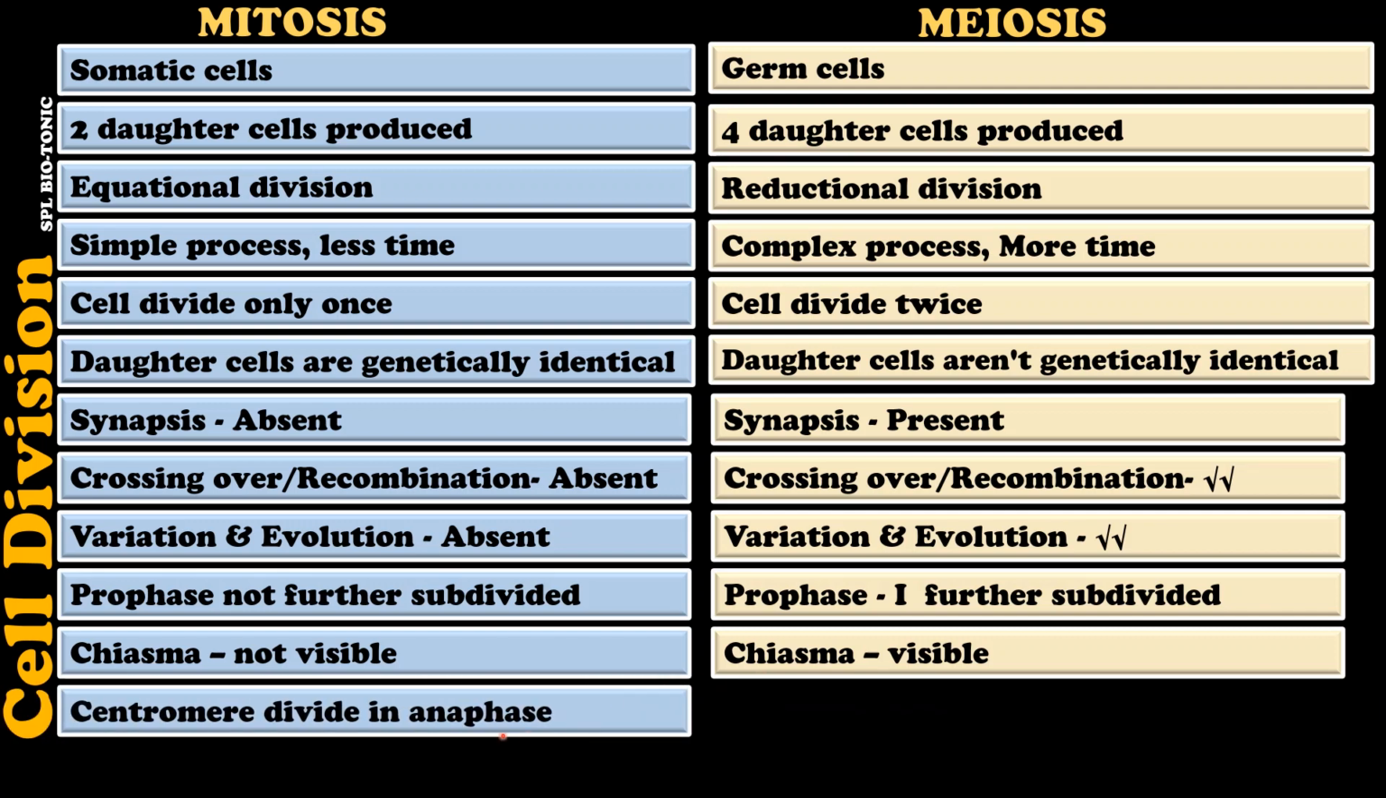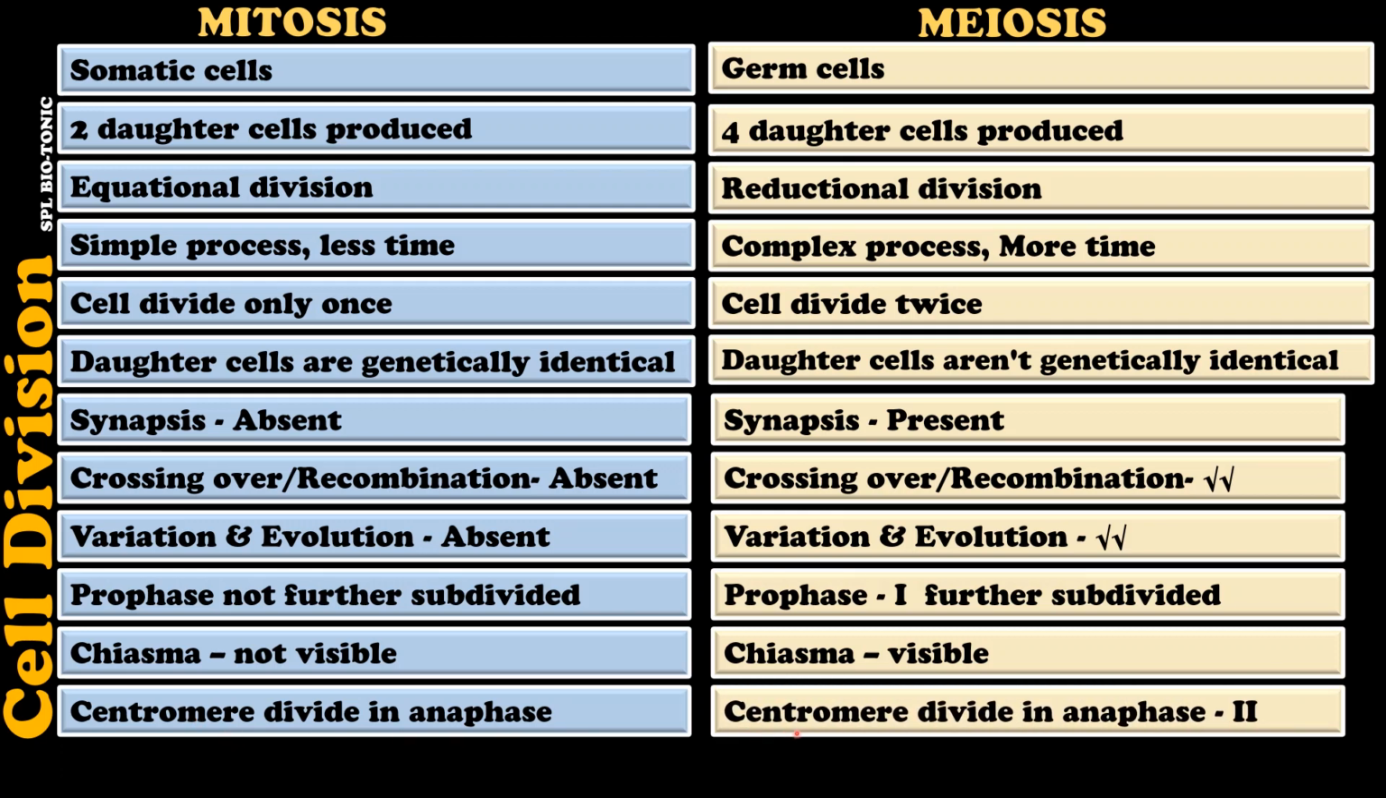Now in case of mitosis, the centromere divides during anaphase. This division of centromere leads to formation of sister chromatids which are pulled away during anaphase. In case of meiosis, the centromere is divided during anaphase 2. So sister chromatids are pulled during anaphase 2 of the meiosis, whereas it takes place in the anaphase of normal mitosis.